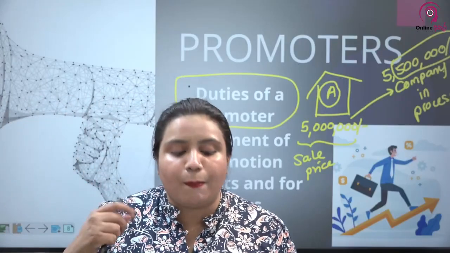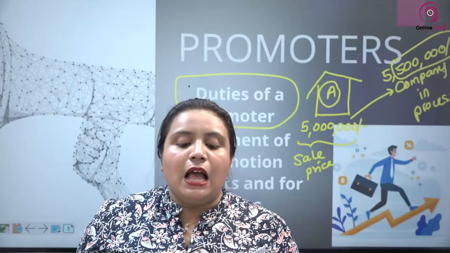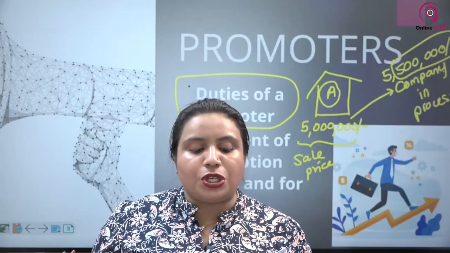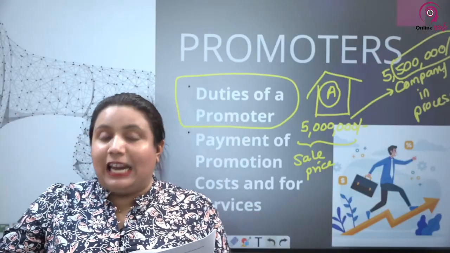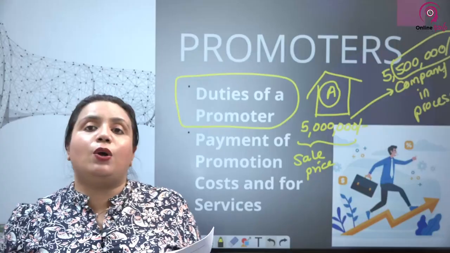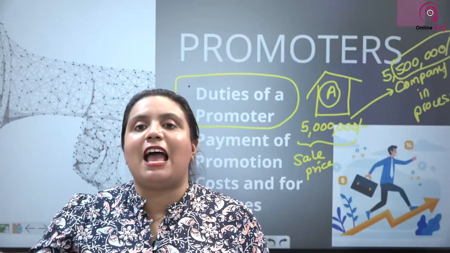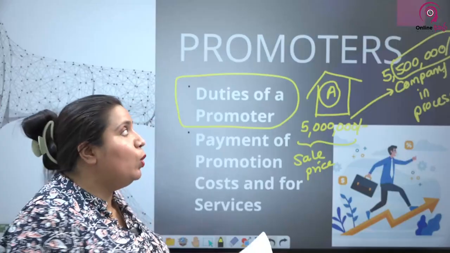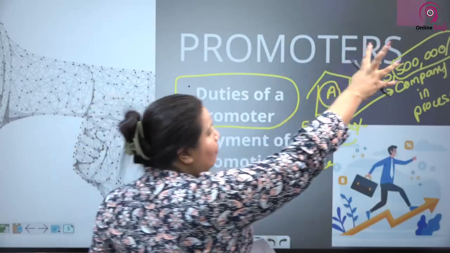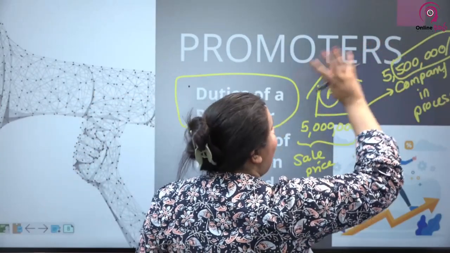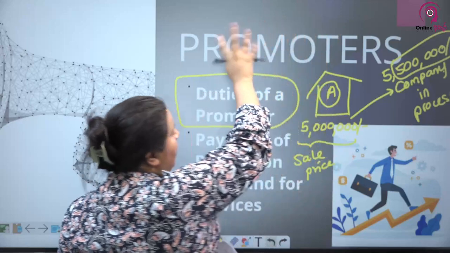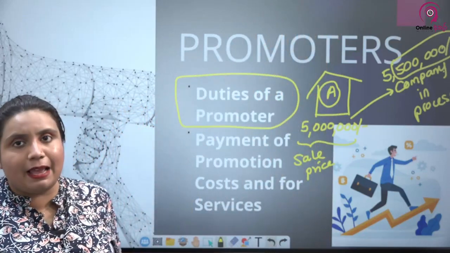So in case, let's say, a promoter makes a secret profit in the course of promotion, or makes a false statement which causes someone else to undergo a loss, the promoter will be personally liable for those debts. Why? Though the promoter works for the company, the company is still not incorporated. As the company is still not incorporated, the promoter does not have limited liability.